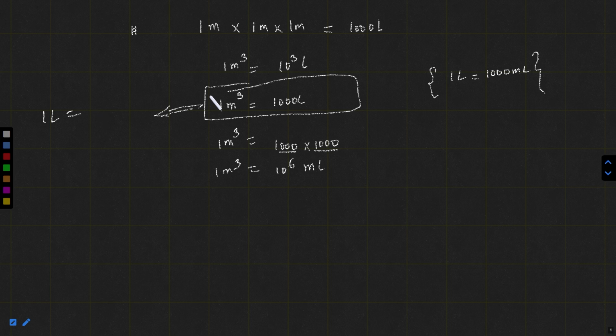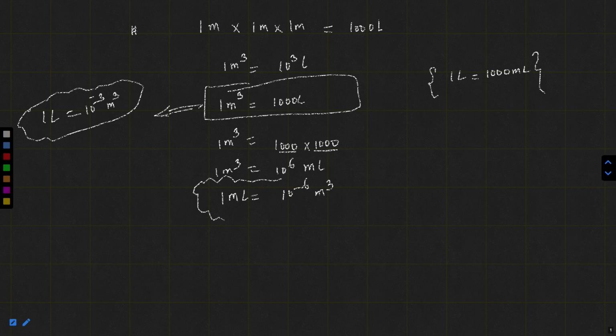So 1 liter is equal to 1 by 1000, means 10 raised to the power minus 3 meter cube. Or 1 milliliter is equal to 10 raised to the power minus 6 meter cube. The next important part, similarly you can convert: 1 meter is equal to 100 centimeter, and 1 centimeter is equal to 10 millimeter. So like that you can convert all the interconversions.